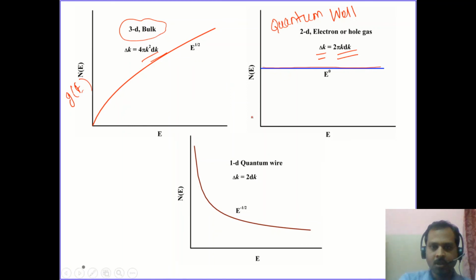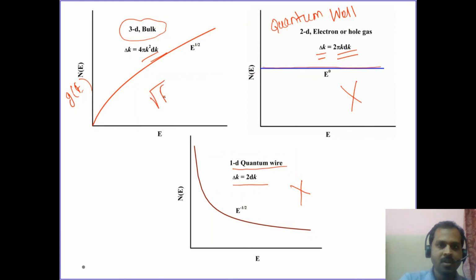Whereas if you look at the quantum wire, in this case delta k is a length element. So if you replace it, then we will get the density of states varying as 1 by root over of E. This quantum well and quantum wire we are not going to discuss in this particular course. That will be discussed in more detail in the nanotechnology course. We will be focusing our attention only on the three-dimensional bulk solid, for which the density of states varies as root over of E.